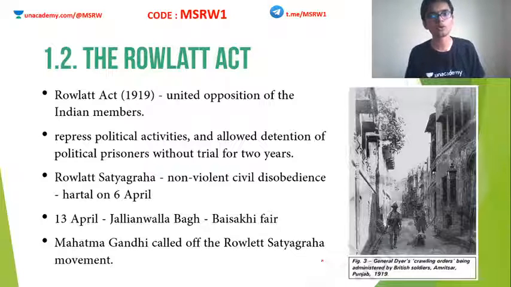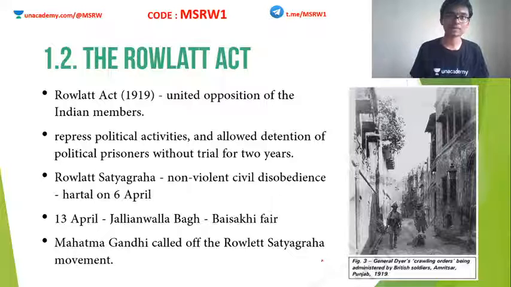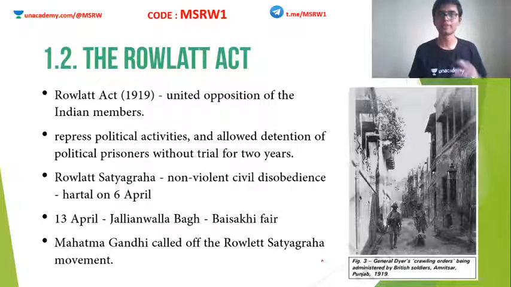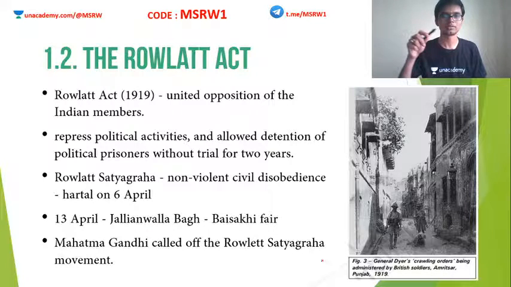So before talking about Rowlatt Satyagraha, you have to know what Rowlatt Act is. Rowlatt Act was passed by the colonial rulers in 1919. In the British Legislative Assembly that was set up to rule India, all the Indian members of this assembly unanimously opposed this act. Okay, only the British nominees and the British officials supported this act.